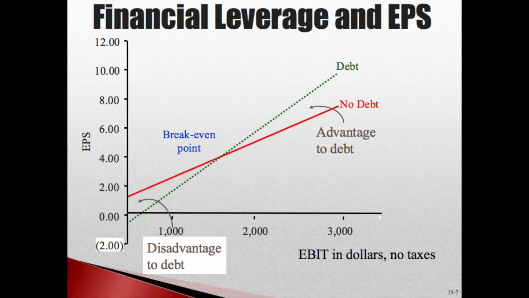So adding the debt makes the line steeper. It takes the line and moves it steeper. So the result is going to be better on the top end and worse on the bottom end. If the red line here is no debt, and if we take that red line and we steepen it, we're going to get a better result on the top end and a worse result on the bottom end. That's what the advantage of leverage is. It magnifies your results. So to a certain point, we like leverage if we're going to have good earnings and a good future. We definitely like leverage because we'll get a better result.